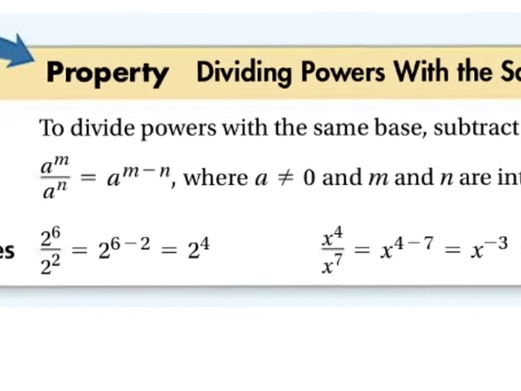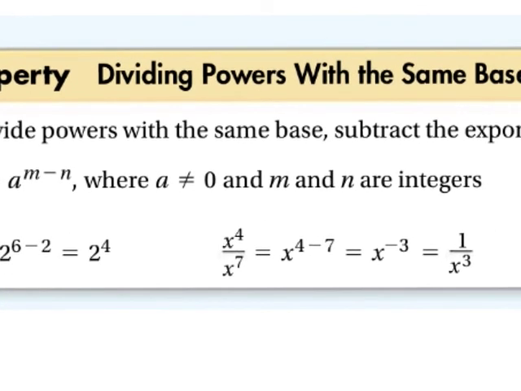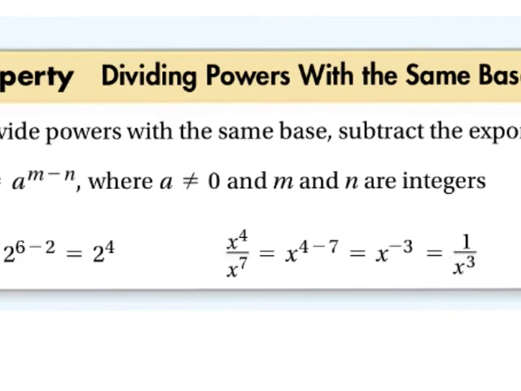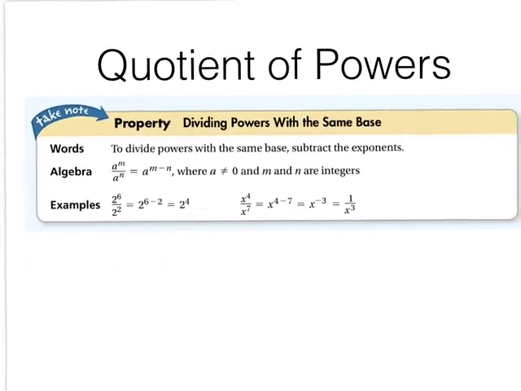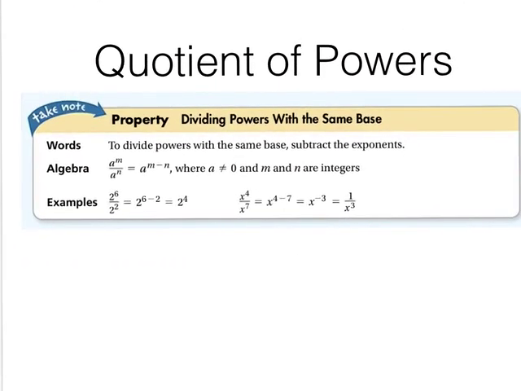Couple of rules with that. A cannot be 0. M and n must be integers. We're not dealing with fractions, rational numbers, or anything like that with our exponents, just integers. So, with that in mind, let's take a look at these examples so we can understand why they work the way that they do. Let's start with this one here. 2 to the 6th power over 2 to the 2nd power is 2 to the 6 minus 2, or 2 to the 4th power.